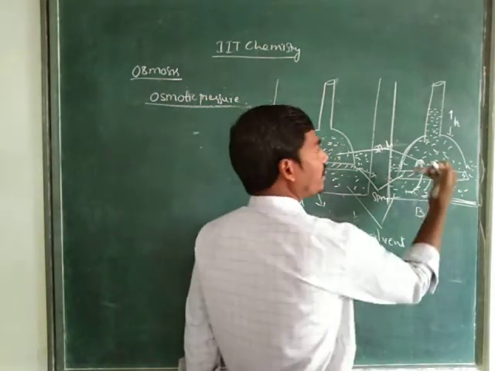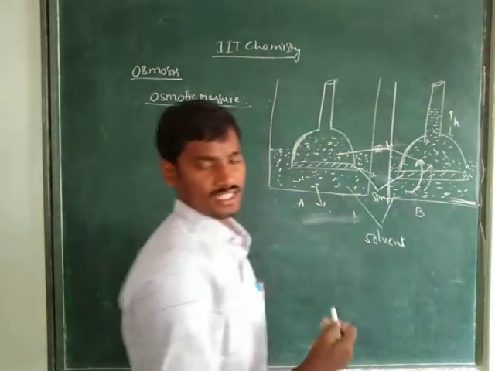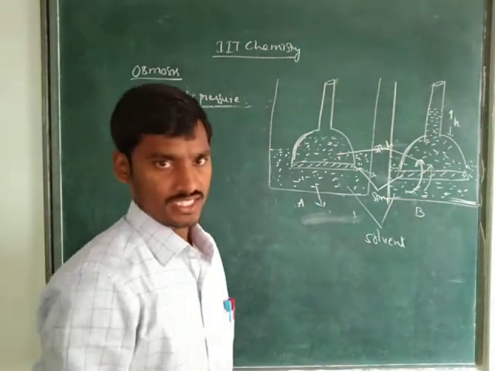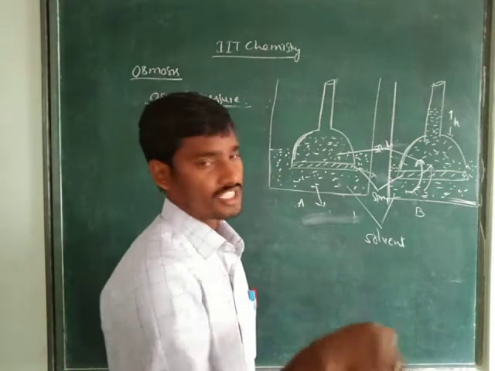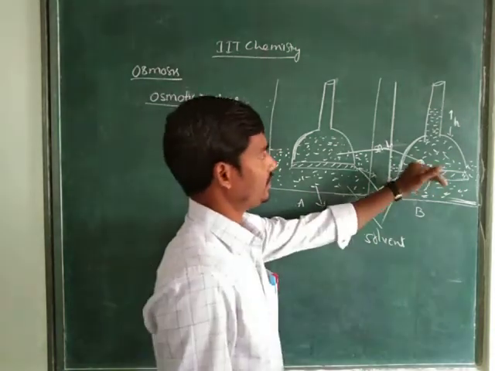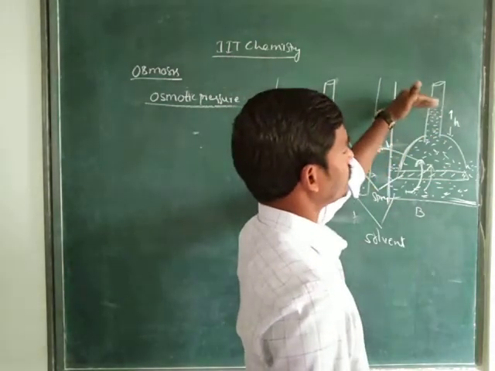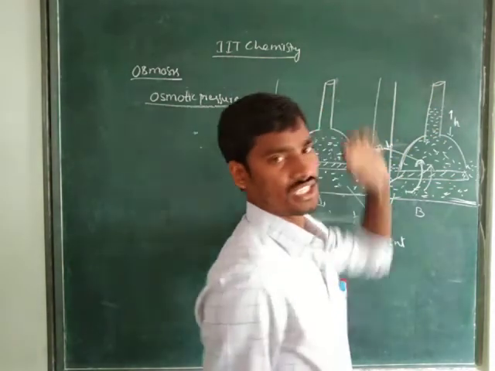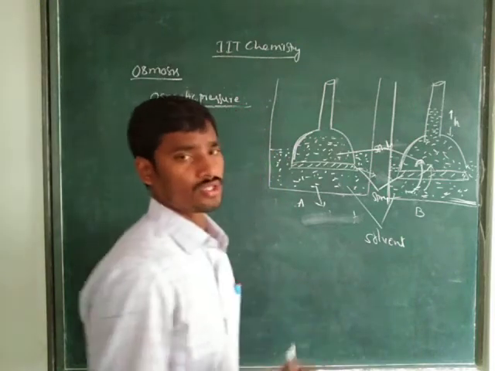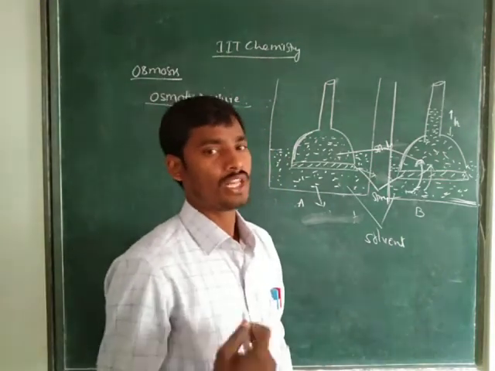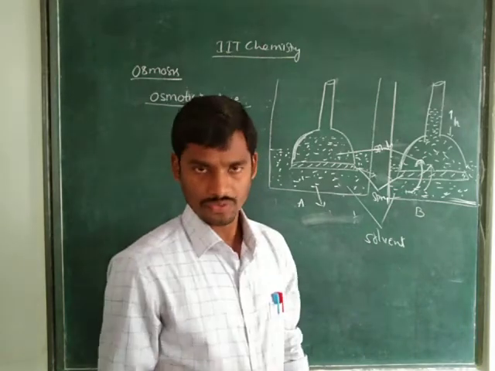The level of the solution will increase. If this process continuously takes place, what will happen? Automatically the height of the solution will gradually increase. That's why we need to control the flow of solvent molecules into the solution.